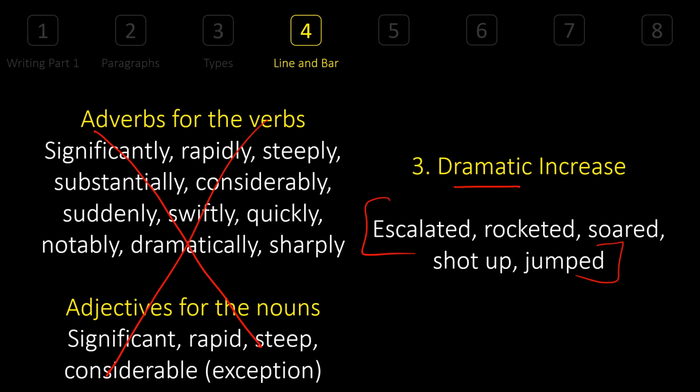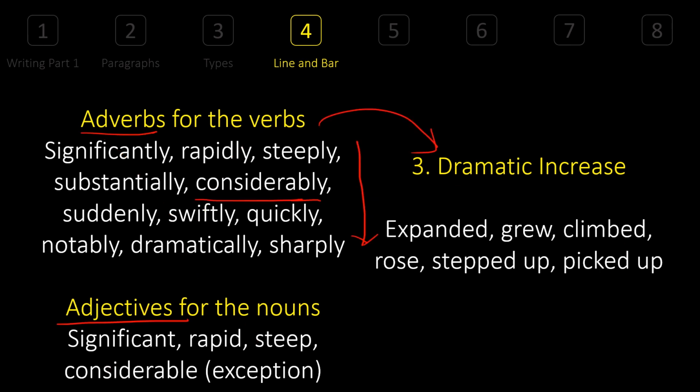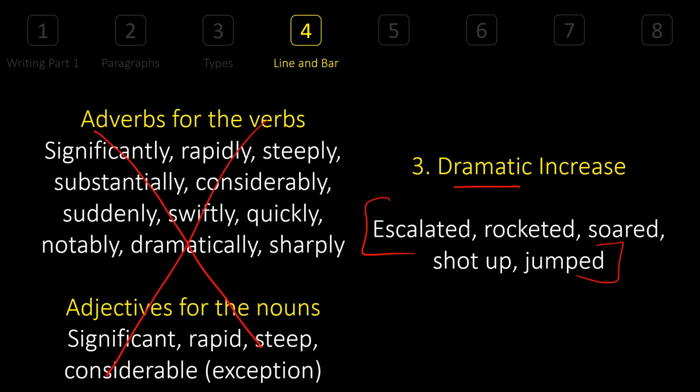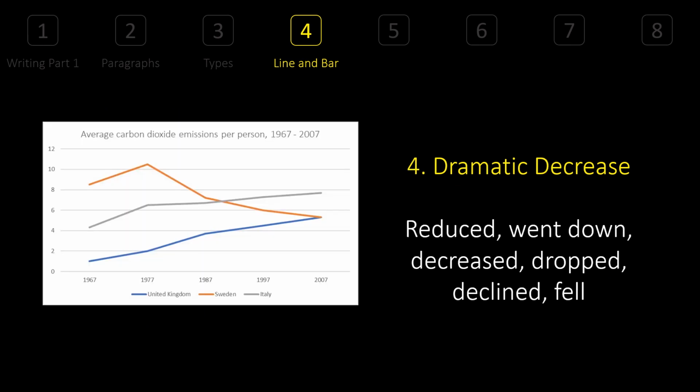Get my point? If you use the previous words, you use these adverbs and adjectives to show dramatic increase. However, if you don't want to use adverbs and adjectives, use these words. They are already showing dramatic increase. Clear? Good. And the next one is dramatic decrease. You can see it here. There's a dramatic decrease in this, and you can use the word reduced, went down, decreased, dropped, declined, or fell. Same one which we use in slight decrease as well.